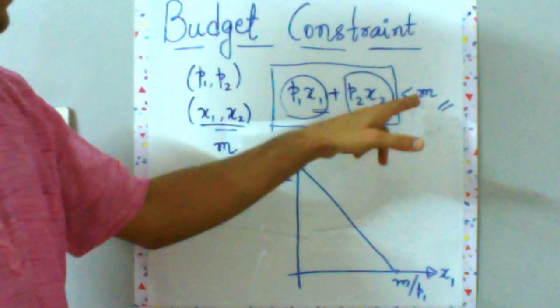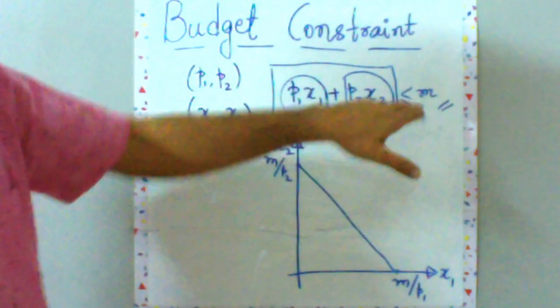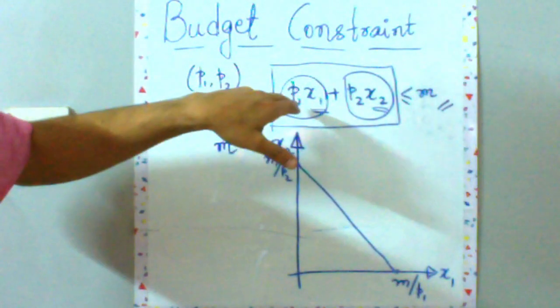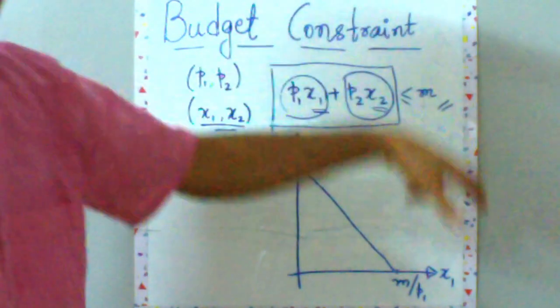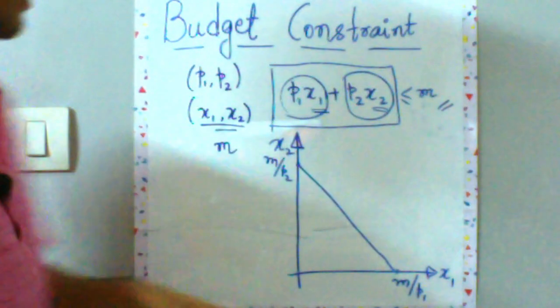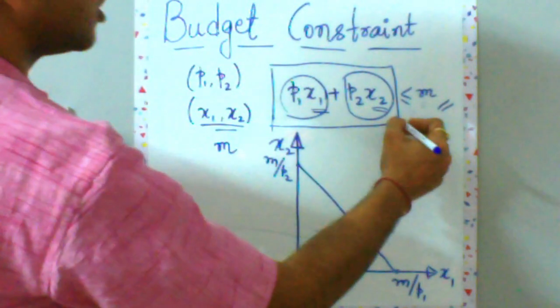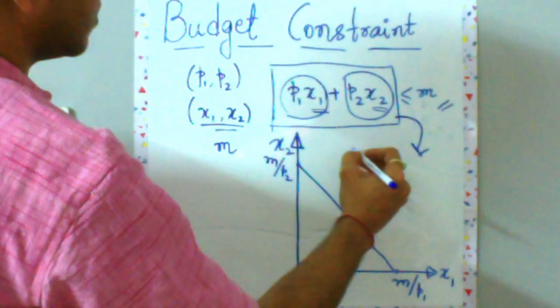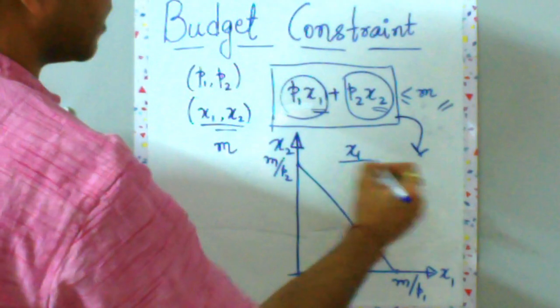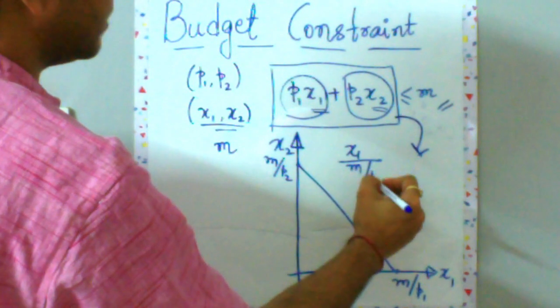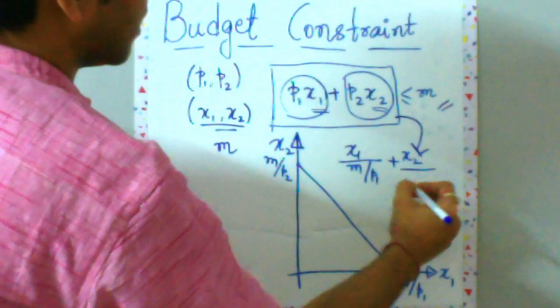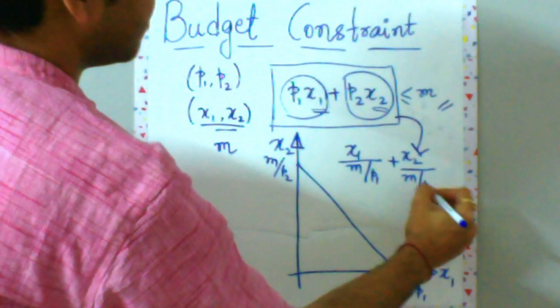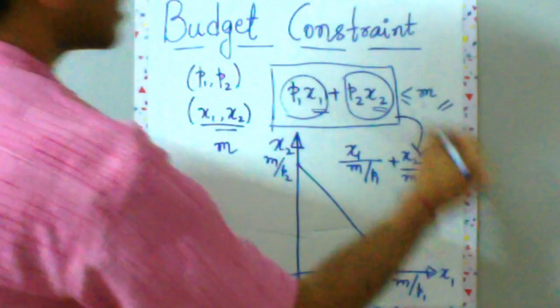Let's assume we remove the inequality sign and divide throughout by M. So this equation will change into x1 upon M by P1 plus x2 upon M by P2 is equal to 1, because I have removed the inequality.